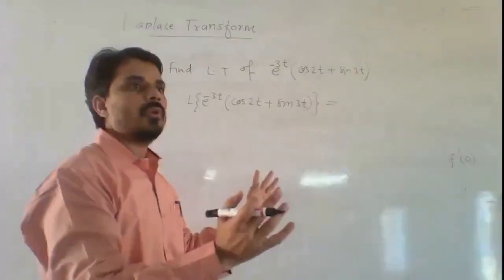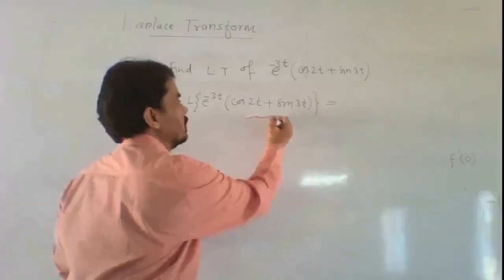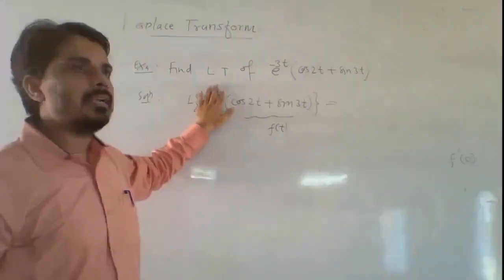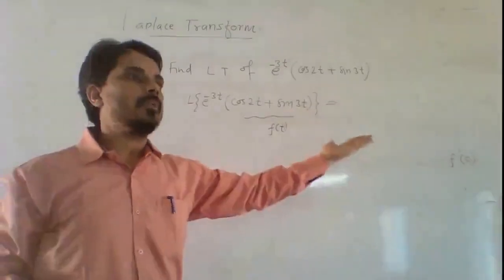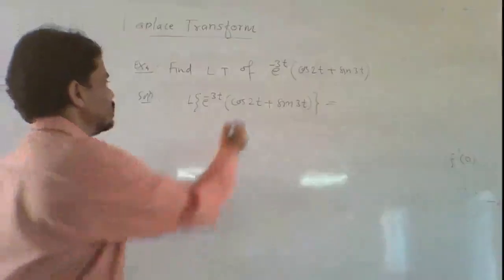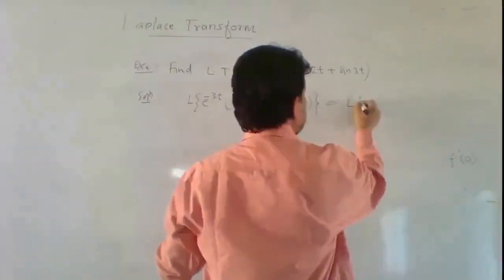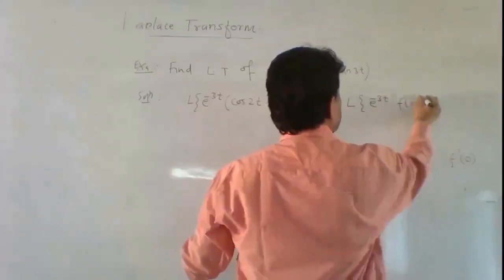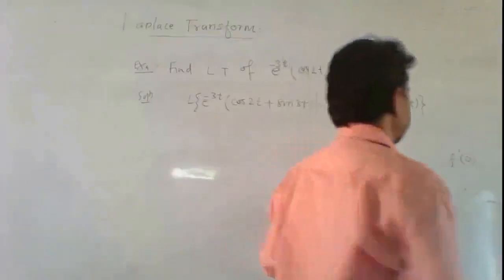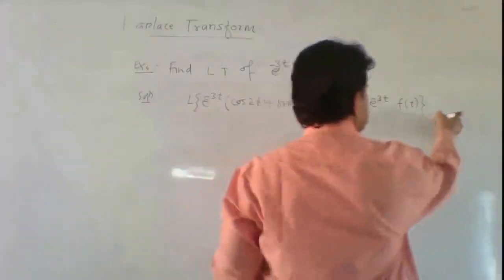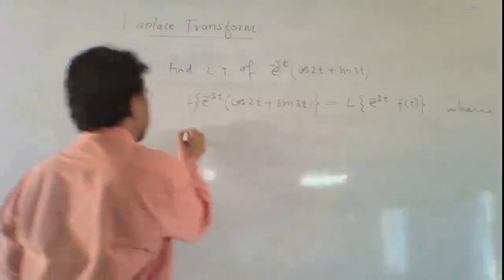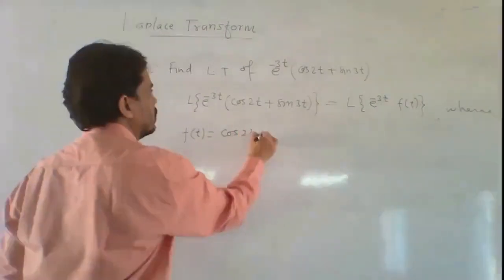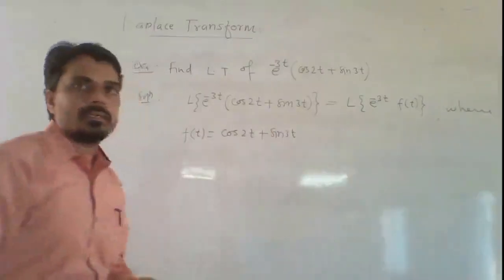So apply the shifting property directly. The Laplace transform is equal to the Laplace transform of e raised to the power minus 3t into f of t, where f of t equals cos 2t plus sin 3t.